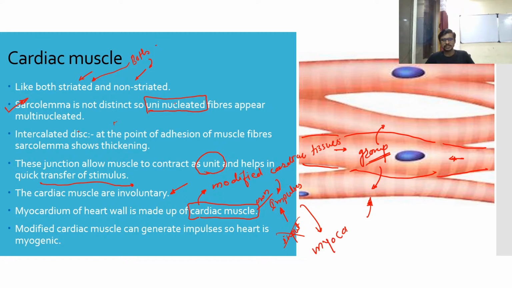myocardia. Myocardia means they can generate their own impulses, so they do not require any input. That's why we call it myocardia. Please write it down. Myocardium of a heart wall is made up of cardiac muscle.